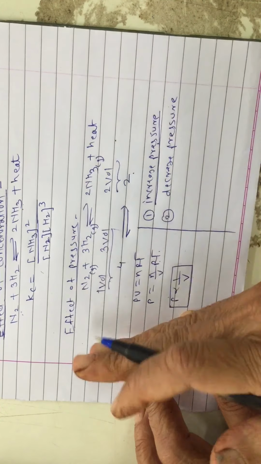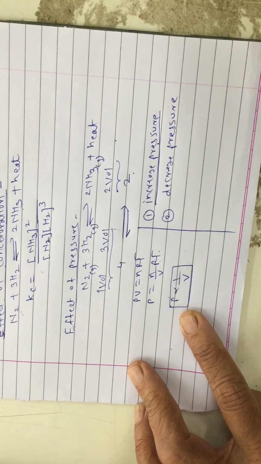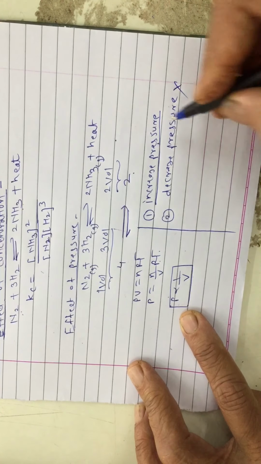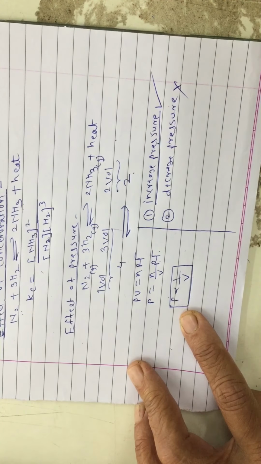Okay. If you will go to the left hand side, volume is increasing. So pressure is decreasing. So this is not a favorable condition. Increase in pressure at equilibrium will give us more and more ammonia. Isn't it? This is the effect of pressure.